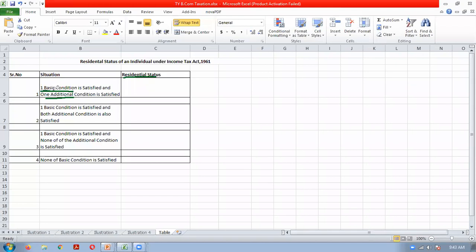Understood? One basic condition is satisfied and one additional condition is getting satisfied. So what will be that individual's residential status for the relevant previous year?